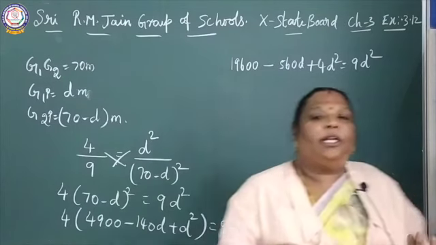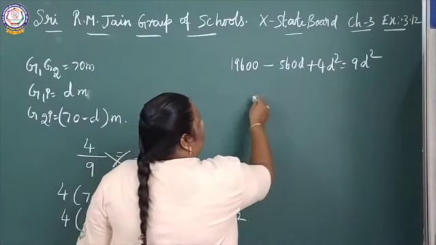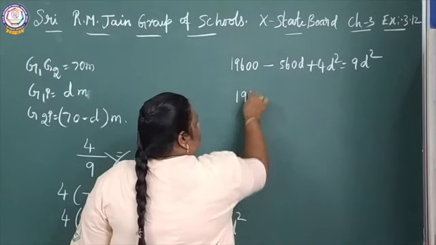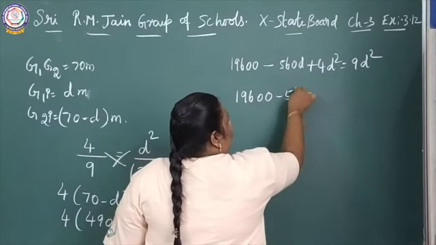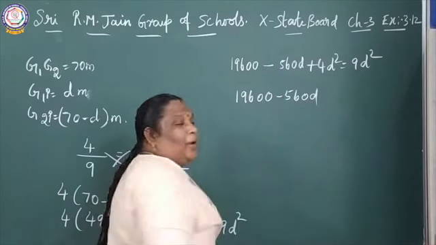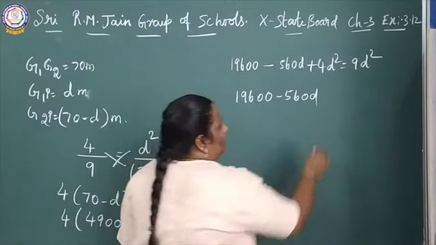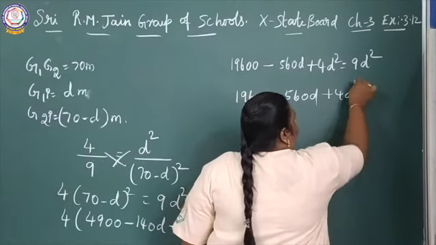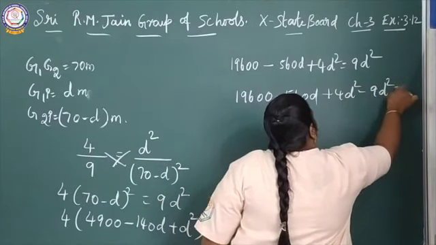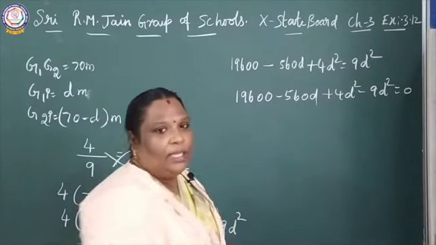Bring everything to one side. What value are we getting? 19600 minus 560D plus 4D square minus 9D square equal to 0.